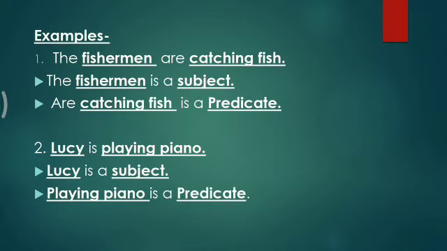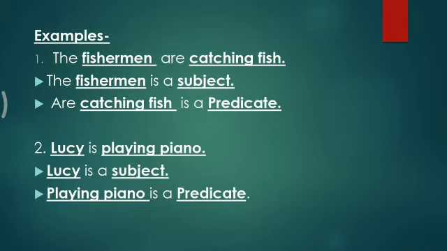With this example we will get to know. The example is, the fishermen are catching fish. In this you find two bold parts, fishermen and are catching fish. The fishermen is a subject, because it is a person. And are catching fish is a predicate, meaning what are the fishermen doing?